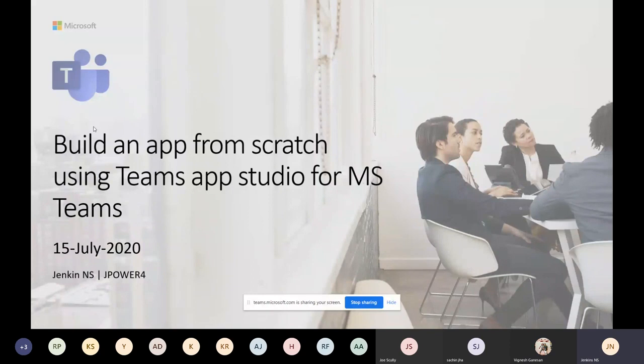Today, I'm going to talk about building an app from scratch using Teams App Studio and how to deploy it. That is start to end, because we are learning a lot of things. Mostly, we are doing this with ngrok and just showing the solution, and then moving on. How do we see the output? We need to make it real life. That's what I'm trying to show today: how to deploy using GitHub with Azure, use Azure websites, and then add that app in our Teams and display it.